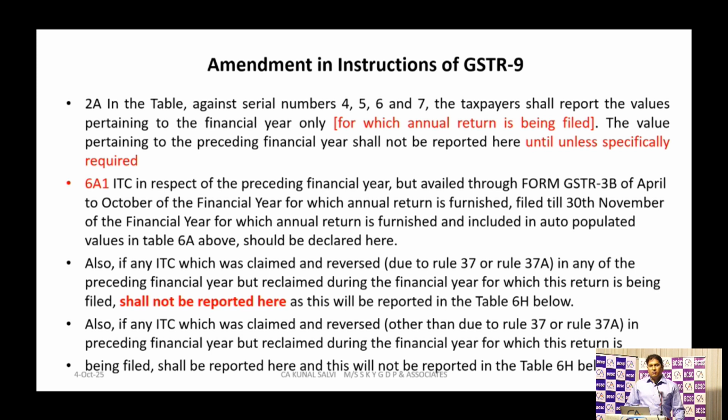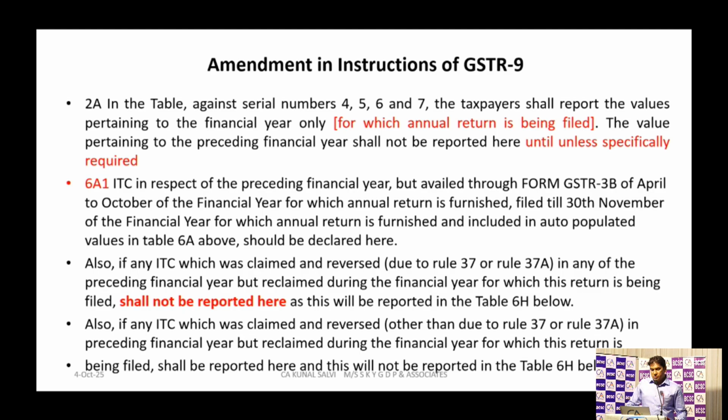So for 6A1, what will you report? The instruction says ITC in respect of the preceding financial year, but availed through GSTR 3B of April to October of the financial year for which the annual return is submitted, filed till 30th November of the financial year for which the annual return is furnished, and included in the auto-populated value in 6A.